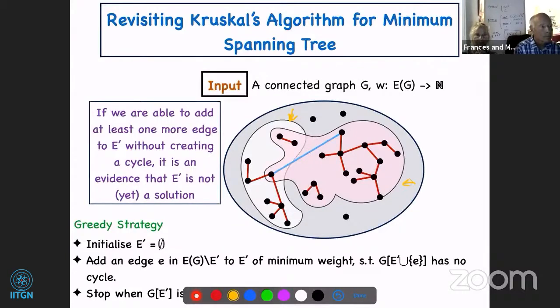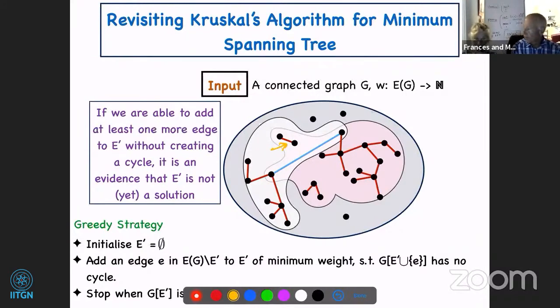So you can show that if there are two subsets of edges such that one is larger than the other, then you can find an edge to add to your solution. In particular, we added this red edge and still maintain the property that the graph induced on the selected set of edges is acyclic. It may not be a tree, but it's acyclic.